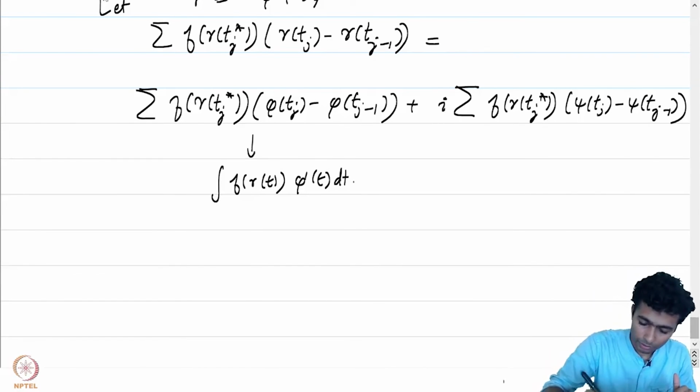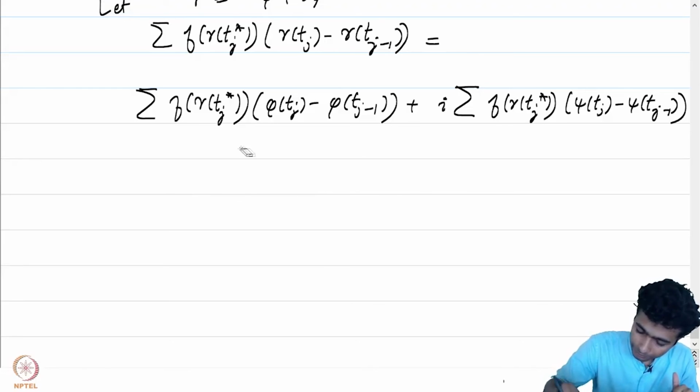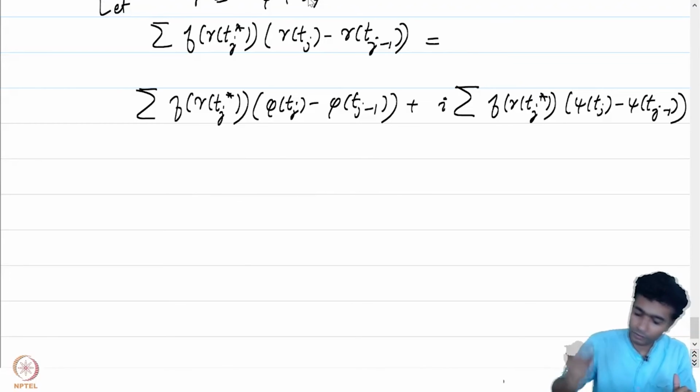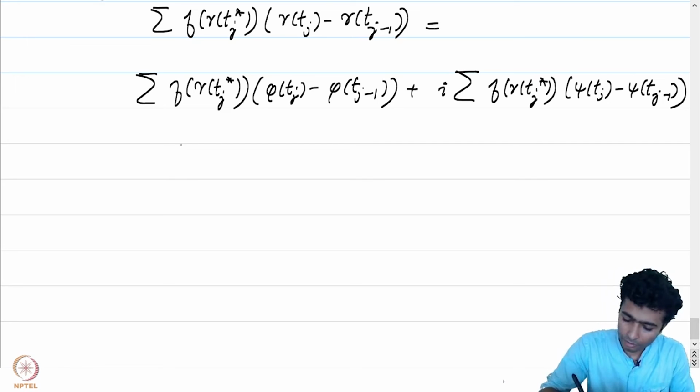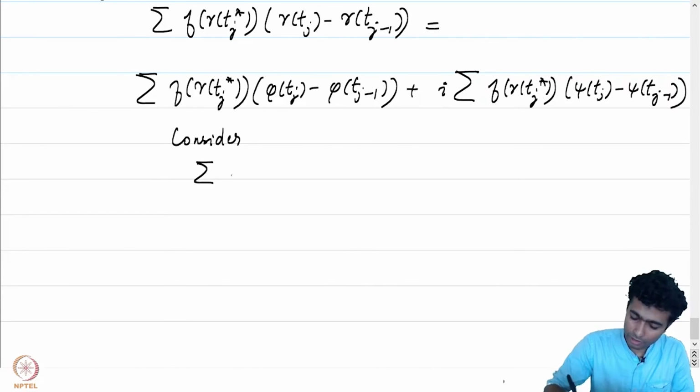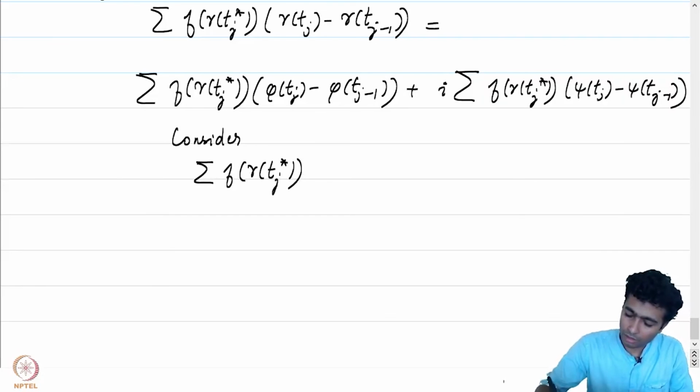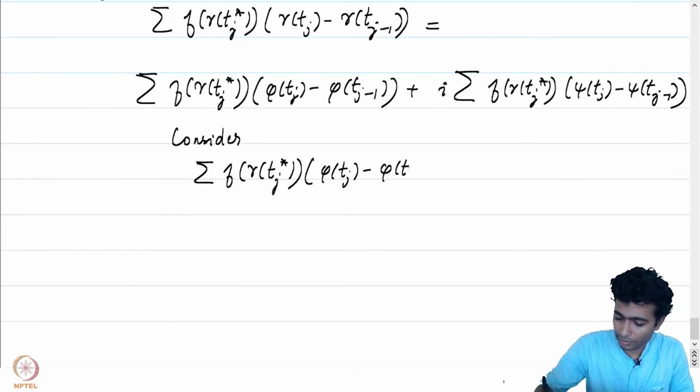So let's try to have a look at that. Alright, so consider this first term, the summation of f of gamma of tj star times phi of tj minus phi of tj minus 1.